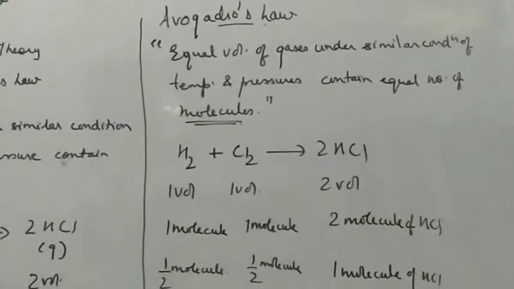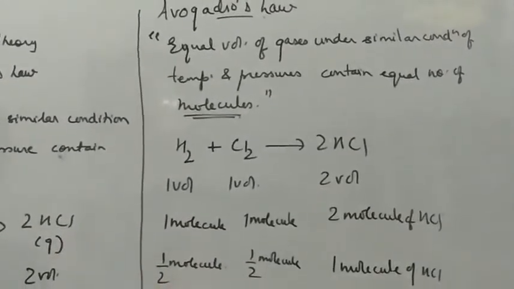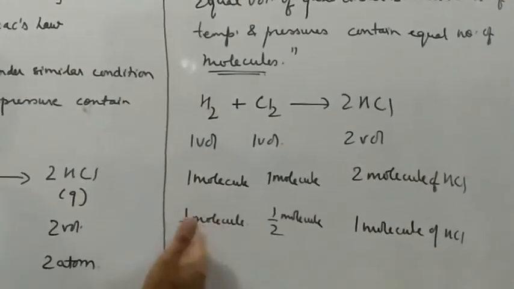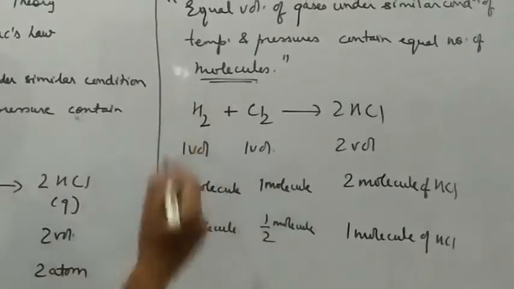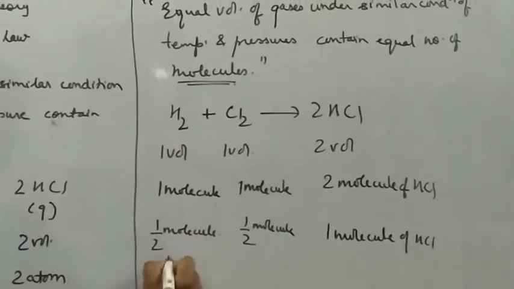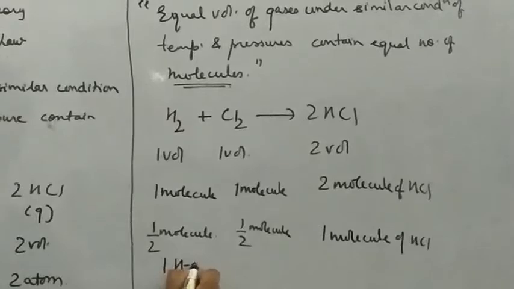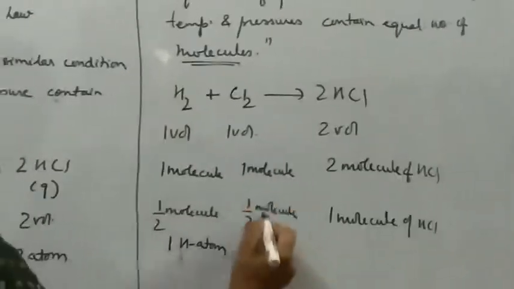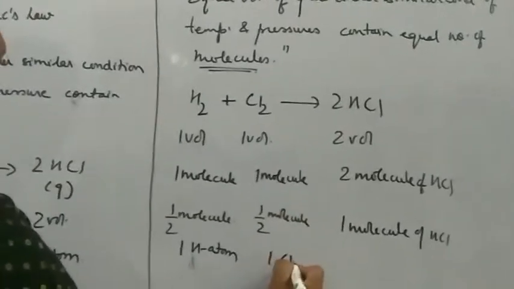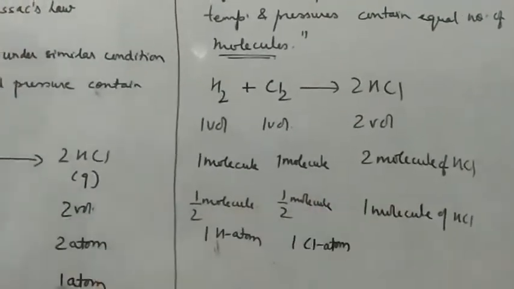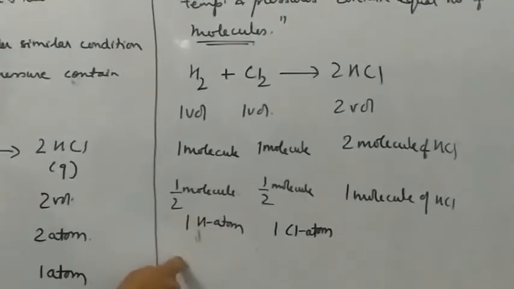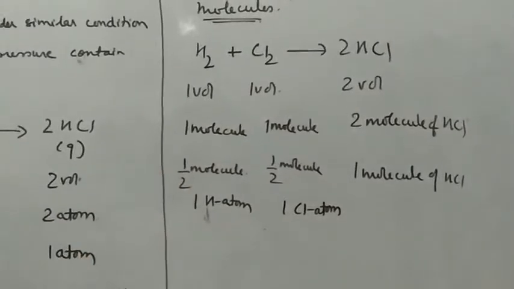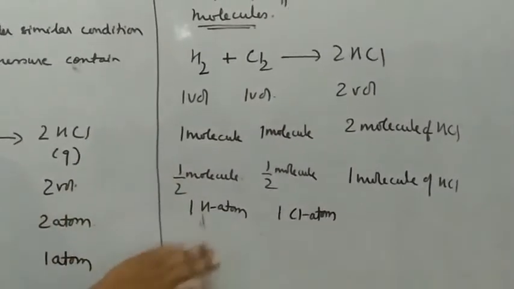Now this does not violate Dalton's theory that the atom is indivisible, because here it is the molecule that is halved. Instead of H2 it will be one hydrogen atom, and instead of a chlorine molecule, half of it becomes one chlorine atom. So to get one molecule of HCl, one hydrogen atom and one chlorine atom are required. This is in agreement with Dalton's theory also.